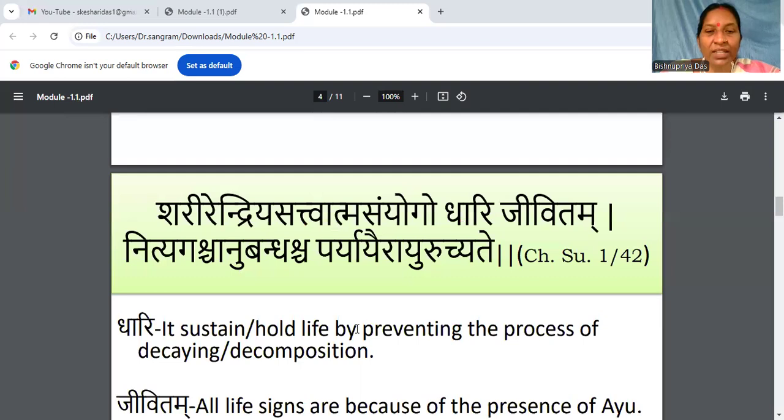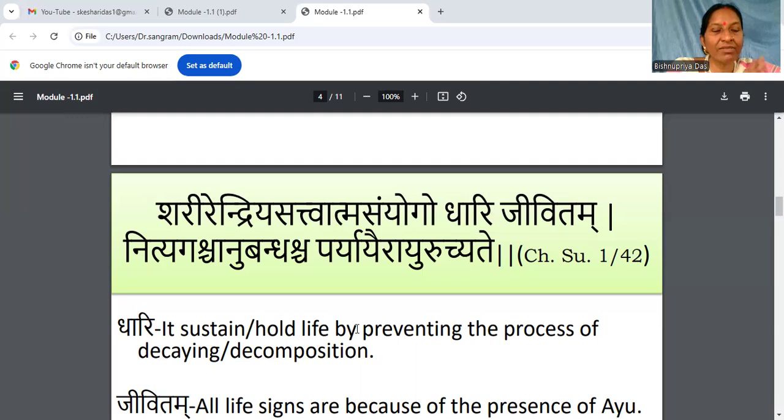There are two varieties of relationship discussed in the Samhita: one is Sanjoga and another is Samavaya. Samavaya means a permanent relationship. Sanjoga is a temporary relationship, a joining for a certain period for a certain purpose. So Ayu keeps these four factors joined together, and therefore we are able to see the living characteristics.